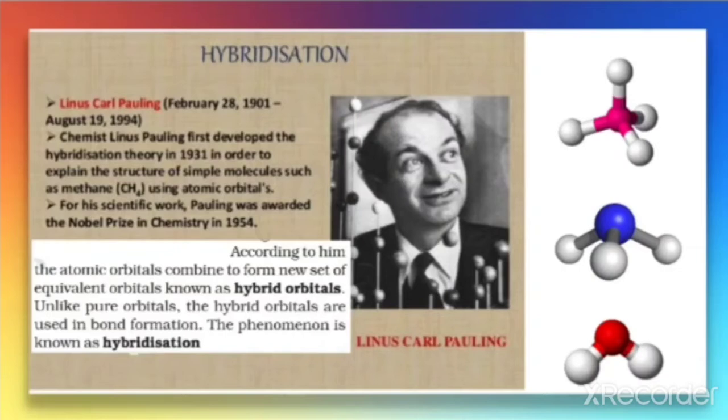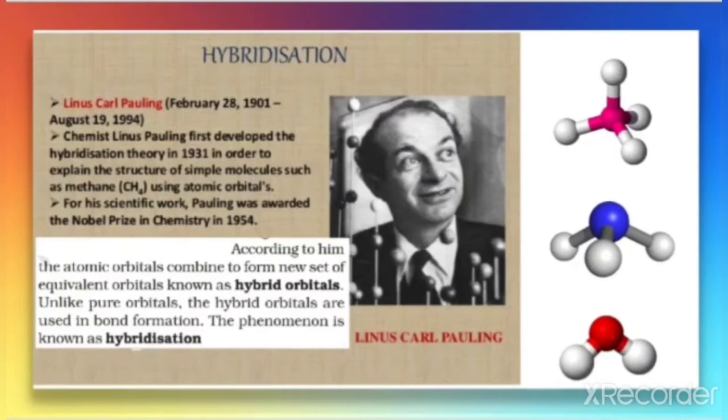According to him, the atomic orbitals combine to form a new set of equivalent orbitals known as hybrid orbitals. As you are already familiar with the word orbitals, in the atom, the orbitals undergo a combination, or we can call it intermixing, which results in the formation of a new set of orbitals, called hybrid orbitals. Unlike the pure orbitals, the hybrid orbitals are used in the bond formation. This phenomenon is called hybridization.